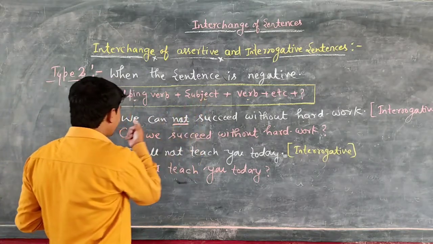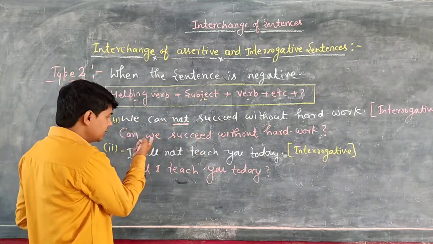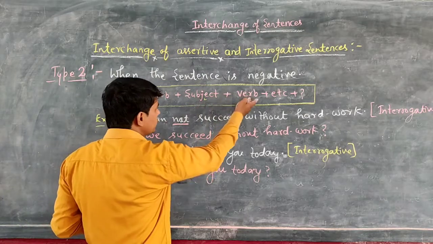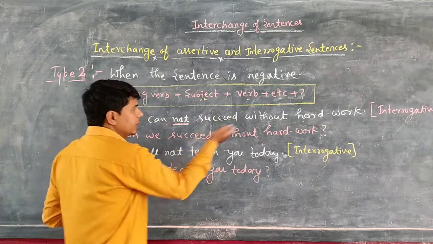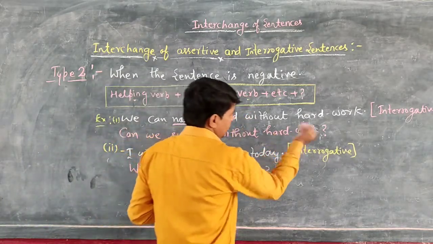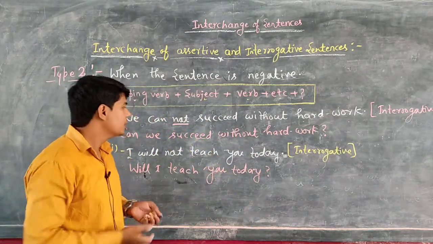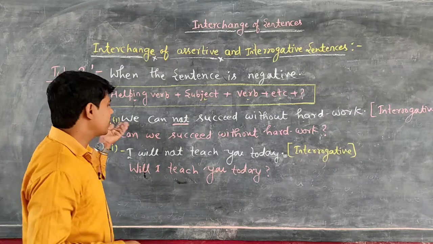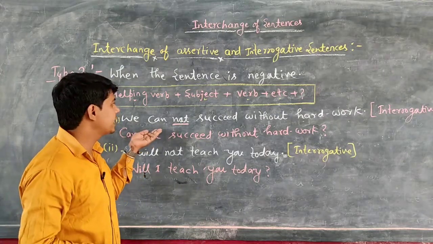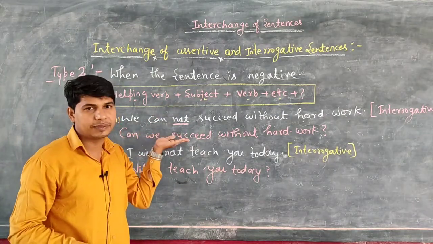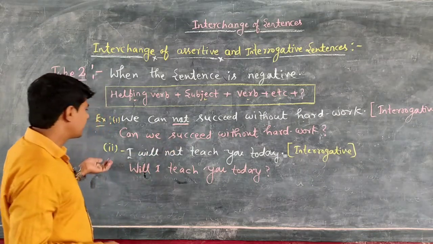So what is the subject? We. So we have mentioned here, and after that we use verb. So what is the verb? Succeed. Then without hard work. Okay, can we succeed without hard work? Okay, so students, I hope you have got my points very well, how to change a negative sentence into interrogative one. Let's see one more example for you.